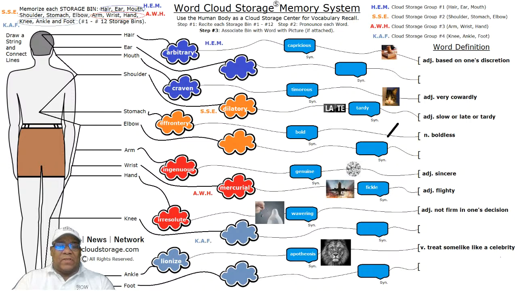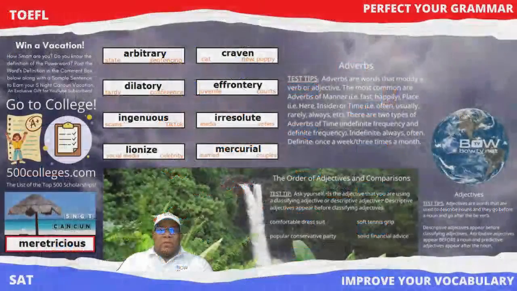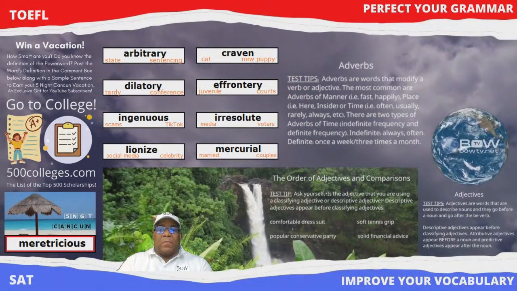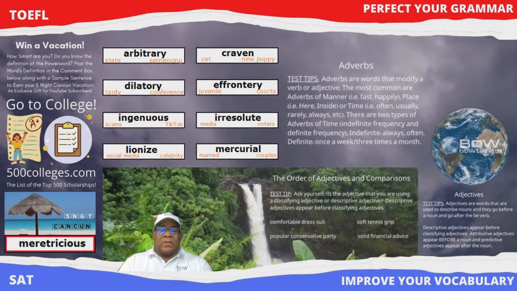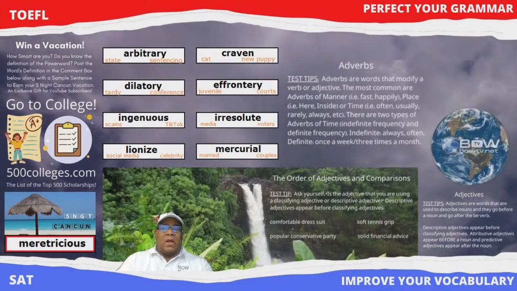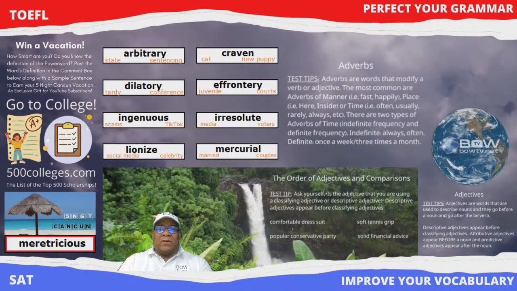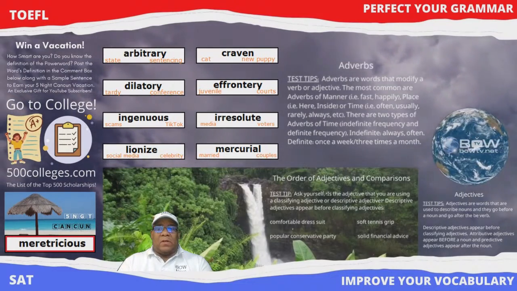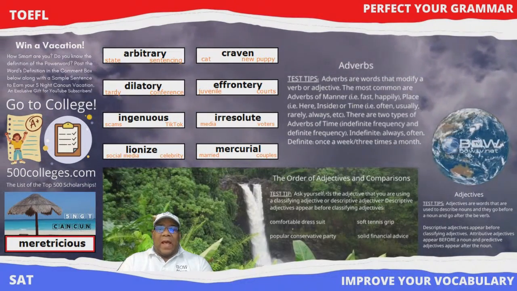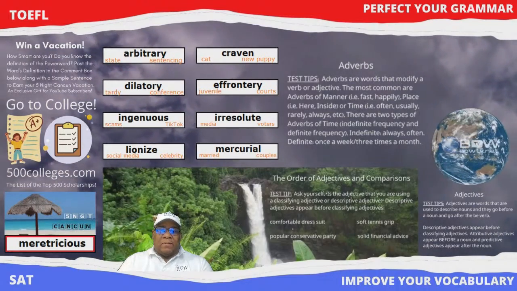So now we have 2 words assigned to the blue storage clouds, arbitrary and craven. The gavel was assigned to arbitrary, for judge powers, and the cat is attached to the craven blue cloud storage bin. We're using our storage bins to help increase our memory of these words, how they're used, the context in which they're used, and whether they're nouns, verbs, or adjectives. As you can see, we have tips here for adverbs, adjectives, and the order of adjectives and comparisons.